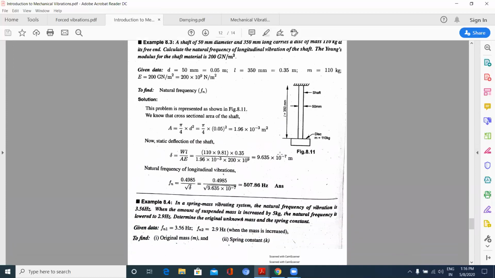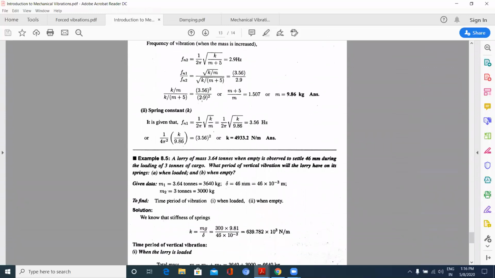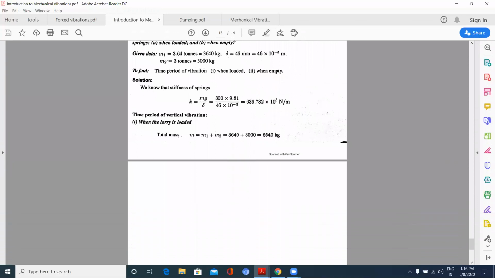Okay. Now static deflection due to the mass, you know PL by AE or WL by AE. Here you get the delta value and substitute those delta values and you can get the natural frequency. You go through this problem, it will be an easy one. So this is how we get natural frequency of some of the systems, where natural frequency is given by 1 by 2 pi under root k by m.